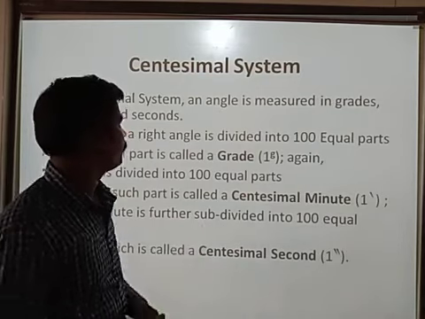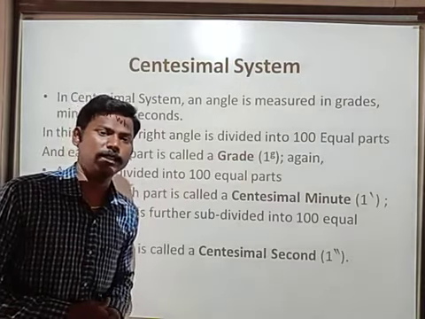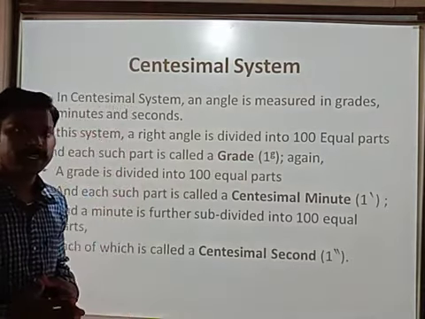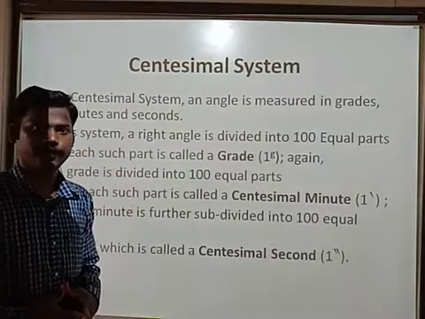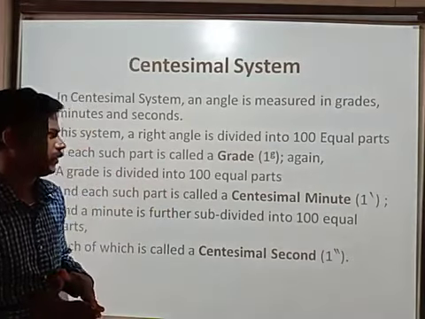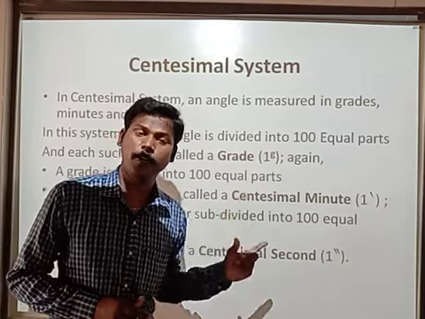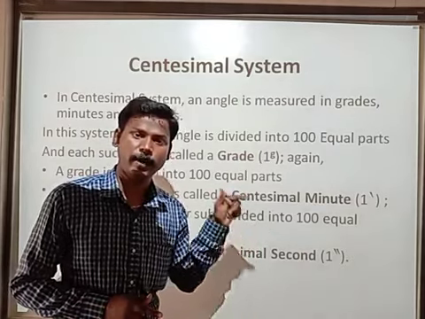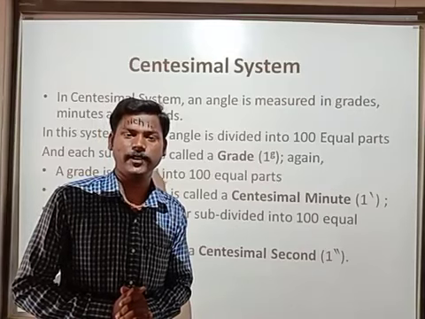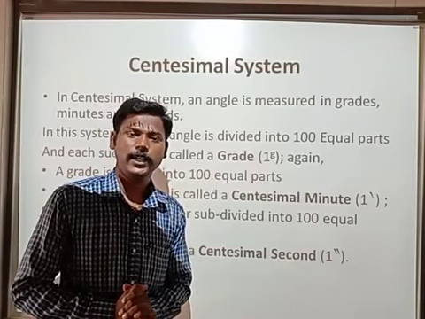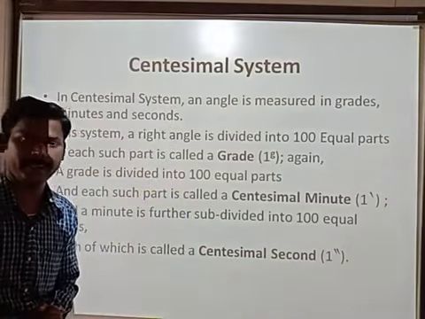Next, the second type, the centesimal system. What is the centesimal system? In this system, a complete rotation is divided into 400 equal parts. Before, how many equal parts? 360. But here 400 equal parts. So 400 equal parts divided by 4 equals how much? 100 equal parts. These 100 equal parts are called grades.